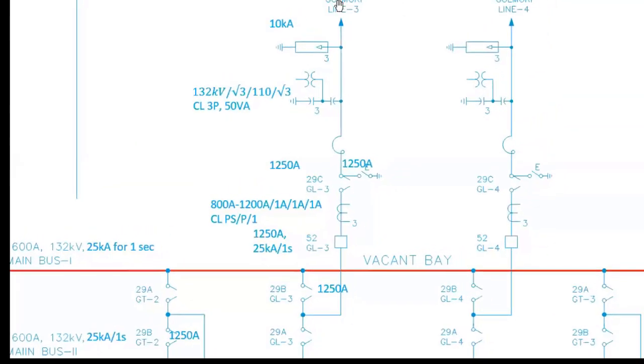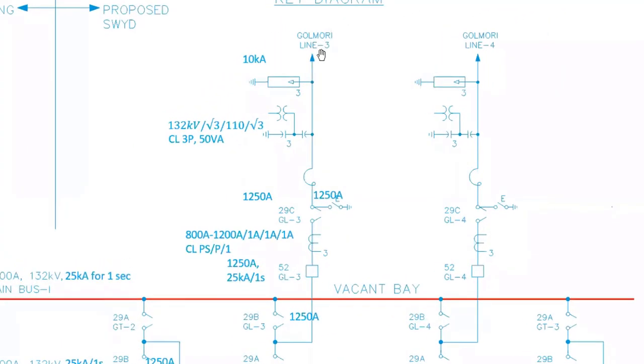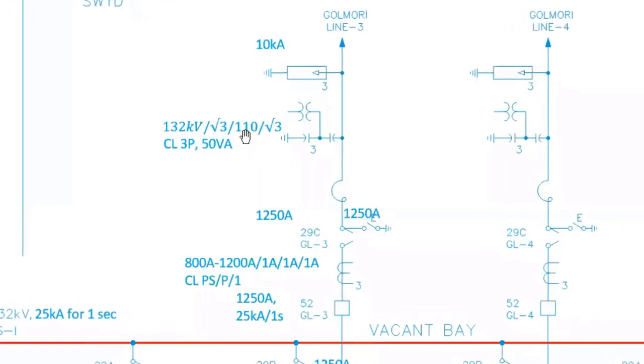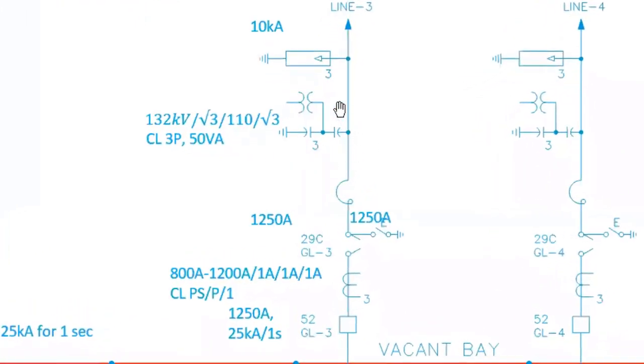Your overhead line, the transmission line, will be coming from some other station. At the first entry point, you will have a surge arrestor for protecting against the overvoltage surges coming in. And we will have a voltage transformer, capacitive voltage transformer or EMVT, depending upon the voltage level and the choice. Then there is a wave trap. This is basically for power line carrier. In this line, they are using the power line carrier communication facility.